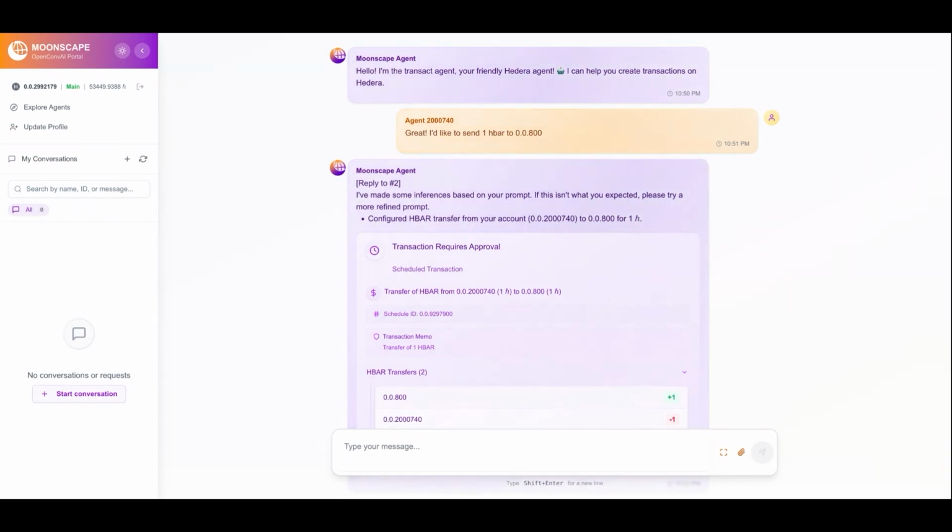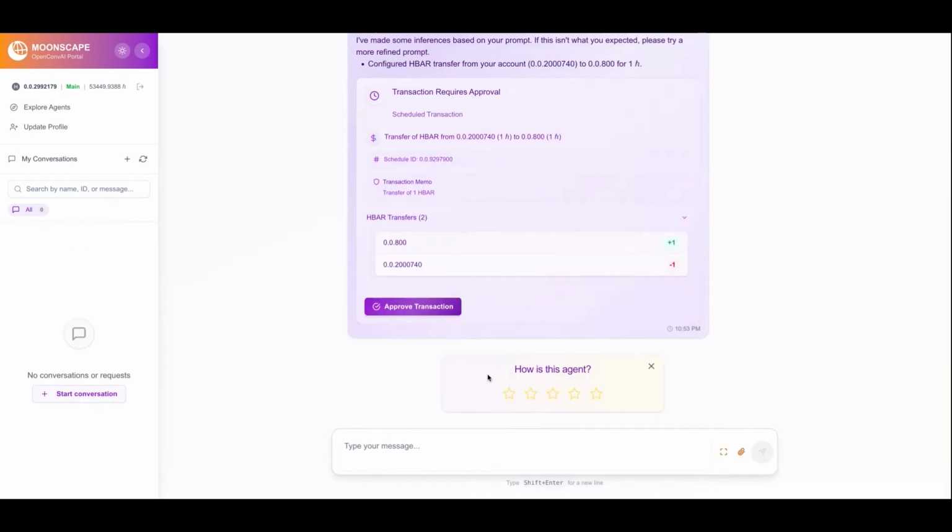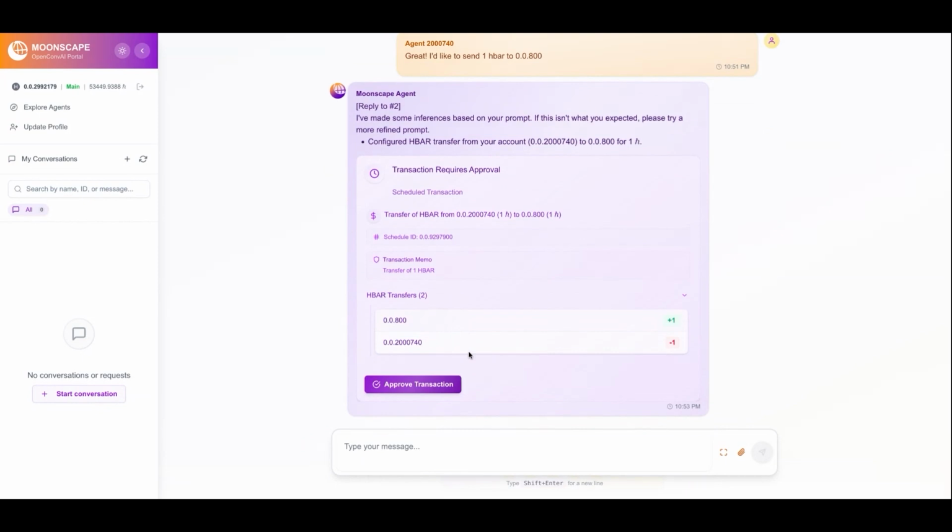So with the human in the loop flows, as a user, you might ask your agent, okay, I want to send one HBAR to account 800. I don't want to go into an interface, click all the buttons, or figure out how a network works. I just want to do it through natural language. So you give that natural language query, and then the agent executes that query for you, and gives you the transaction bytes. So you didn't have to figure anything out. You just click a button, boom, you're done.